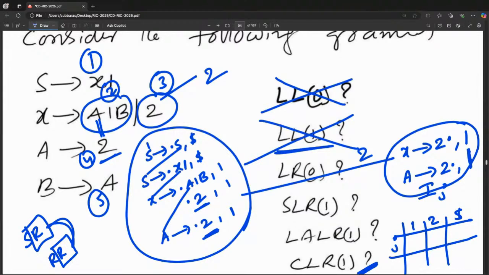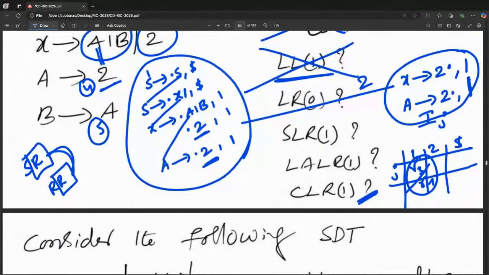If you observe clearly, in the j state, forget about shift entries. On 1, which production completed? X goes to 2, so the third production, so I should write R3. Next, A goes to 2 dot. On 1, that means production number 4, so I write R4. So this is R3, R4, an RR conflict. So CLR1 itself has a conflict.